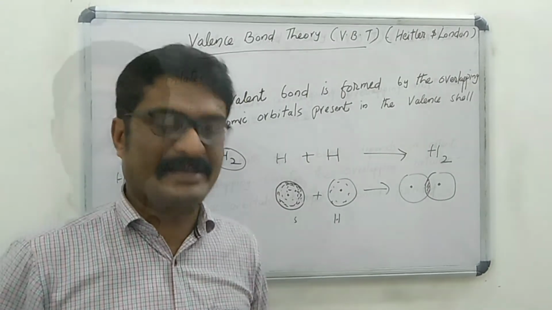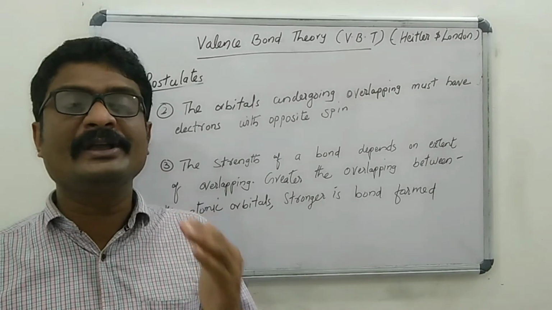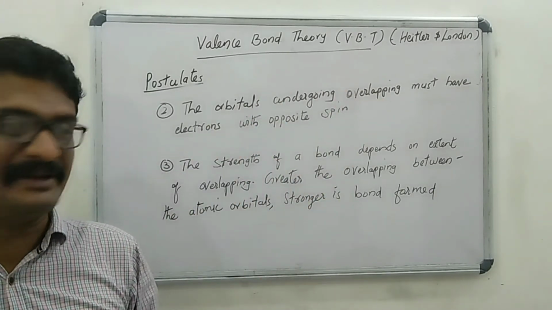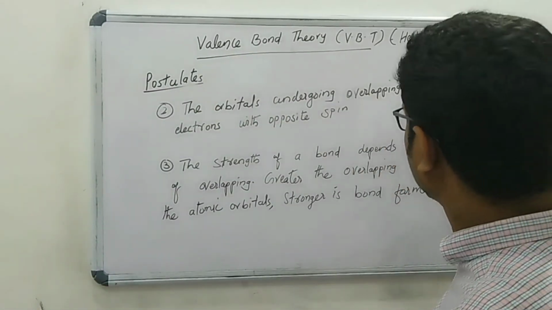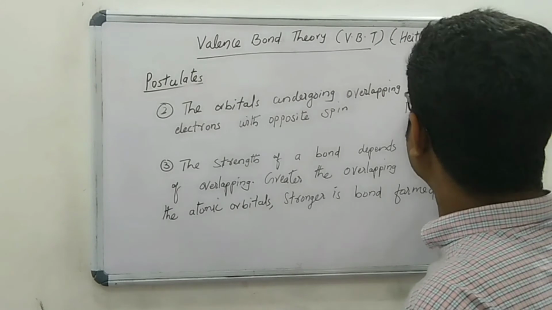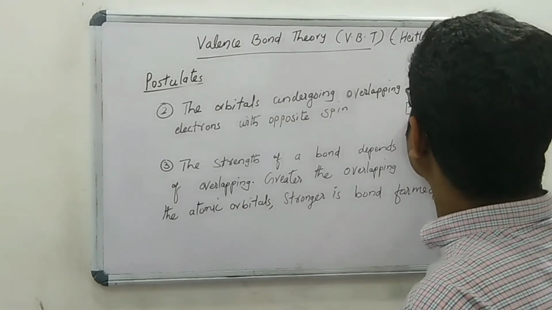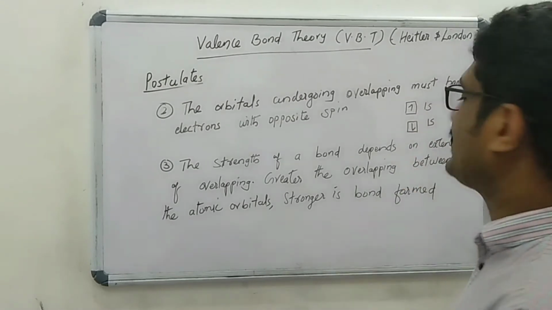Then the second postulate: the orbitals undergoing overlapping must have electrons with the opposite spin. In the case of hydrogen molecule, the 1s orbital of one hydrogen atom overlaps with the 1s orbital of the other hydrogen atom.